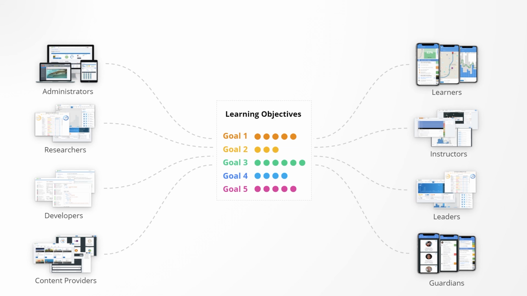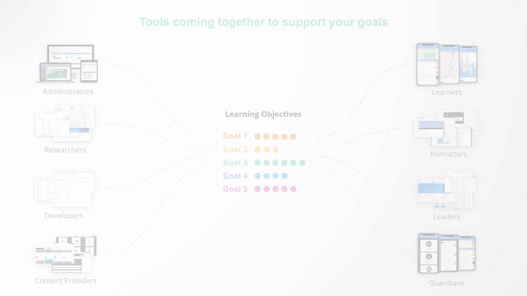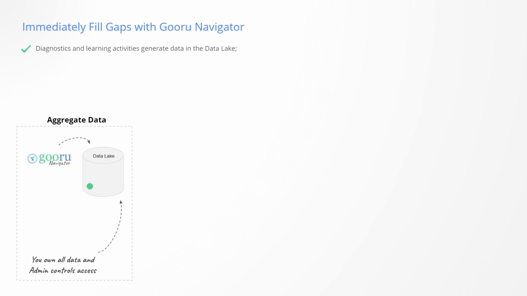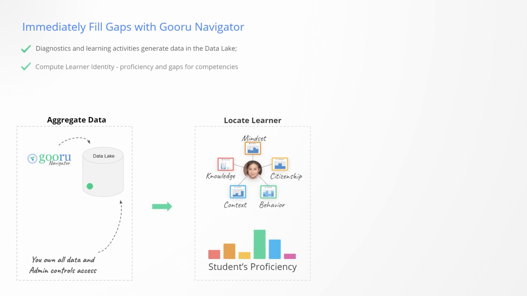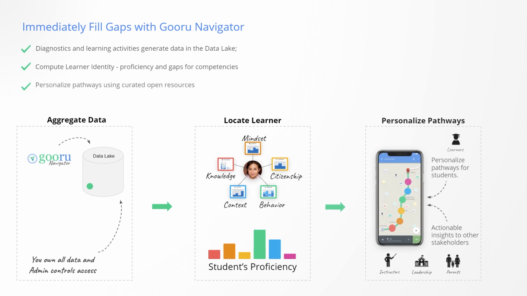All of these free and open tools come together to support your goals. Start with using Gooru Navigator. Through our diagnostics and learning activities, data will immediately start to flow into your data lake. Here, we will compute your learner's identity, proficiency, and learning gaps, all linked to competencies. From this, you will immediately benefit by being able to provide your learners personalized pathways through open educational resources, and providing detailed actionable insights to all other stakeholders.